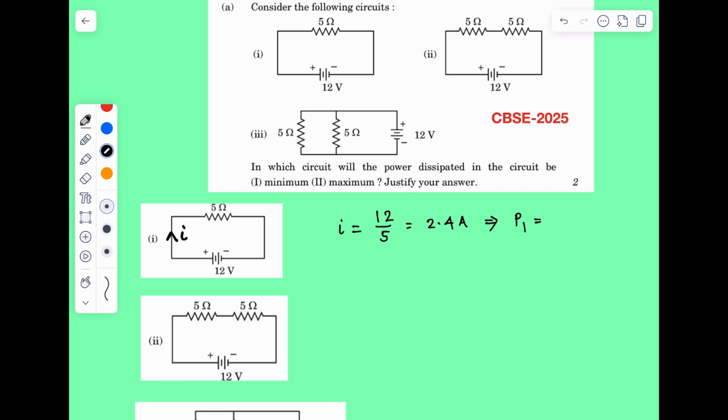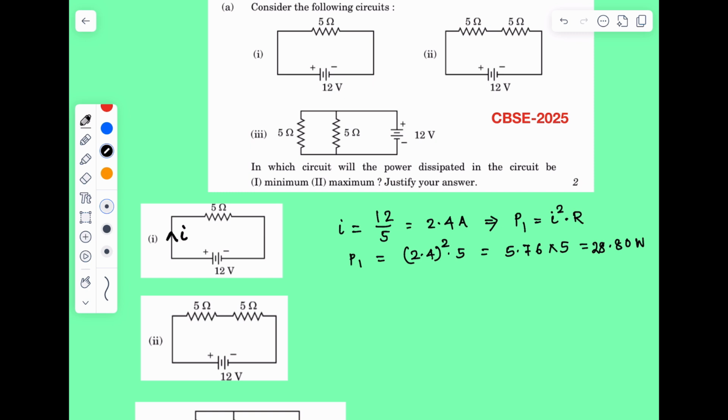P1 is the power dissipated in the 5 ohm resistor in the first case, that is equal to I square into R, or P1 will be equal to 2.4 square into 5, that is equal to 5.76 into 5, which will be equal to 28.8 watt, this much.